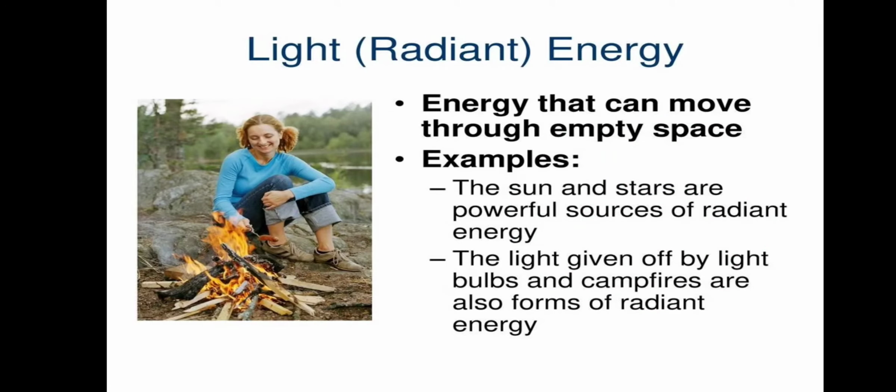Next one is light energy. It is energy that can move through empty space. The main source of light energy is the sun. This is the main and major source of light energy, the energy by which we can see objects. The sun and stars are powerful sources of light energy, and light given off by light bulbs and campfires are also forms of light energy. By these we can see objects clearly in the presence of light.